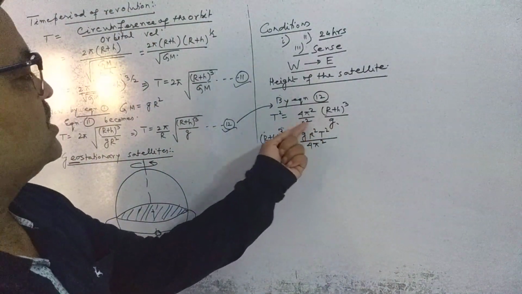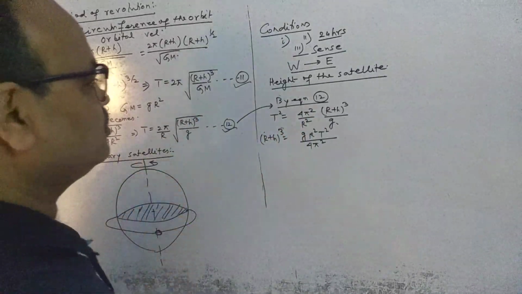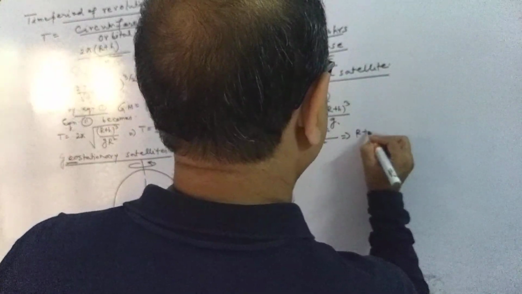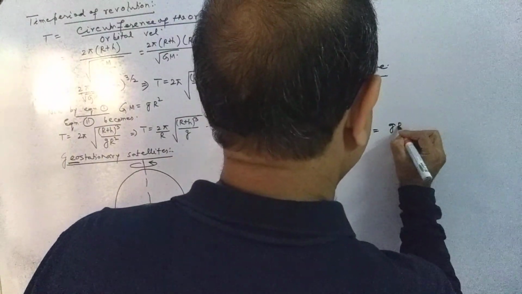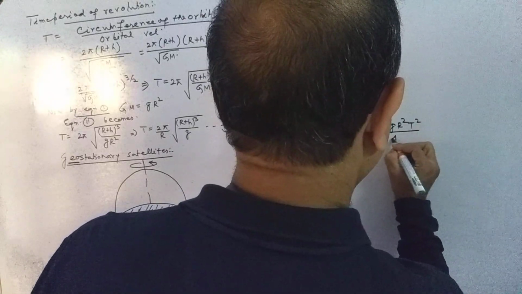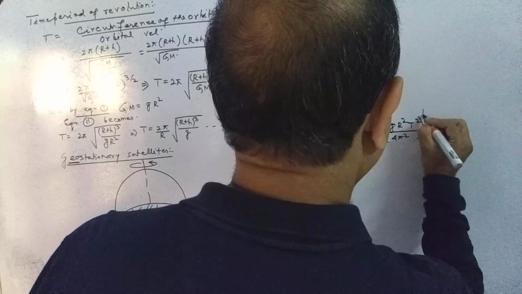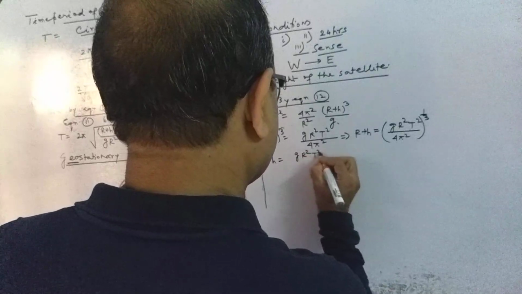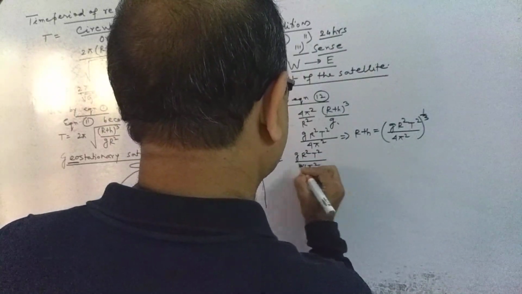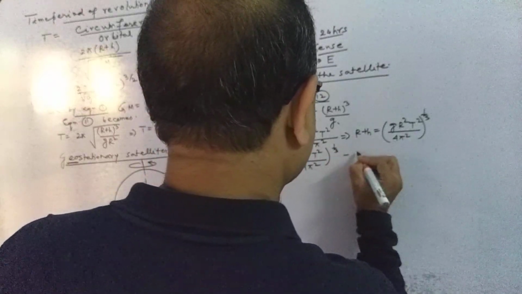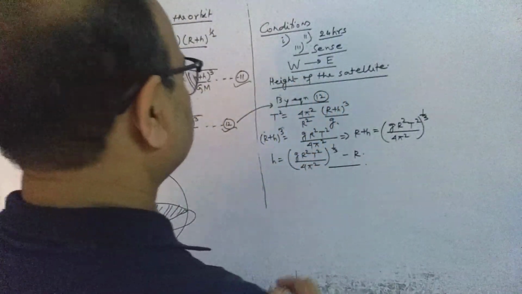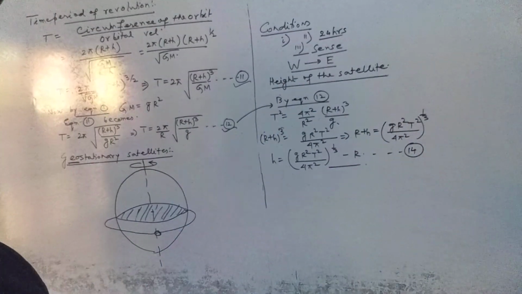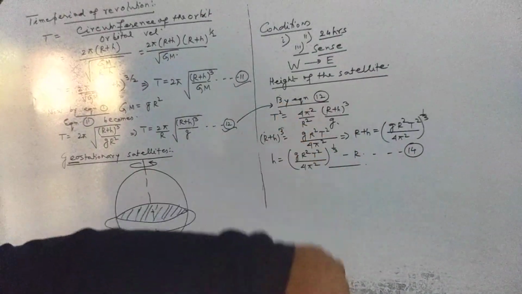No problem. So r plus h should be g r square T square divided by 4 pi square, to the power 1 by 3. So h should be g r square T square divided by 4 pi square to the power 1 by 3, minus r. Let us take this as equation number 14. This is the height of the satellite.